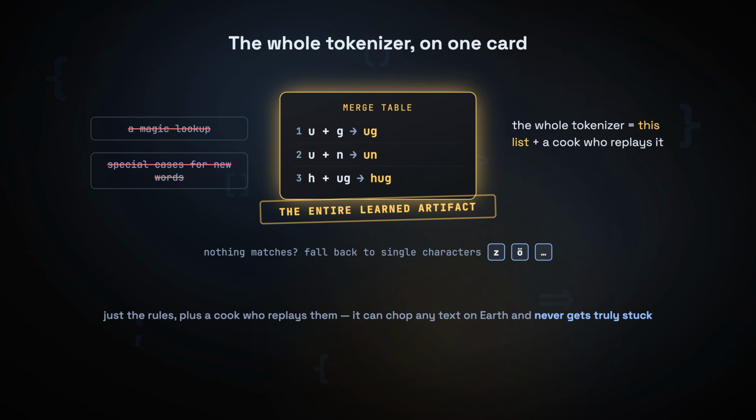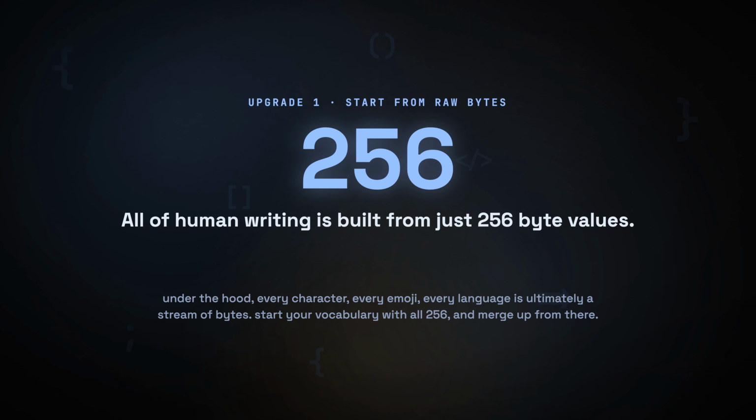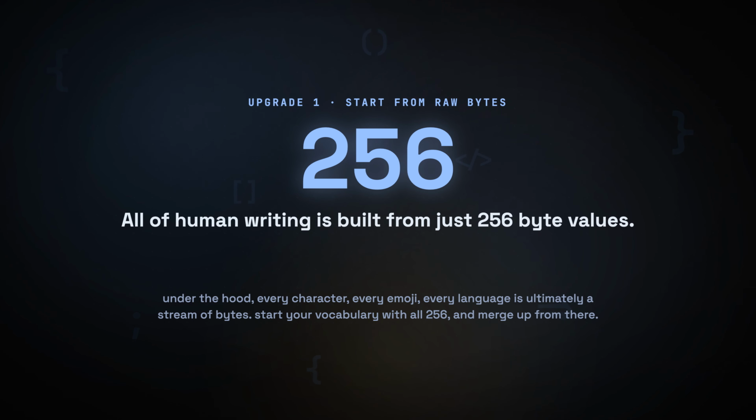Now, let me show you the two small upgrades that turn this toy into the thing inside actual GPT. Upgrade 1. We started our toy from characters. But real GPT starts one level deeper, from raw bytes. Under the hood, every character you can type, every emoji, every alphabet, every line of code, is ultimately just a stream of bytes, and there are exactly 256 possible byte values. That's it. The whole of human writing, every language at once, is built from a base set of just 256 things. So you start your vocabulary with all of them, and merge up from there.